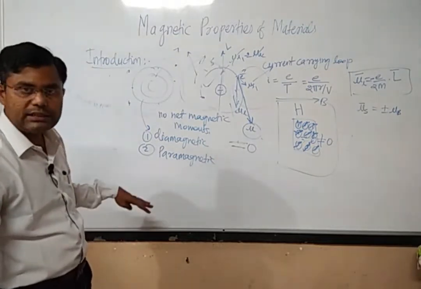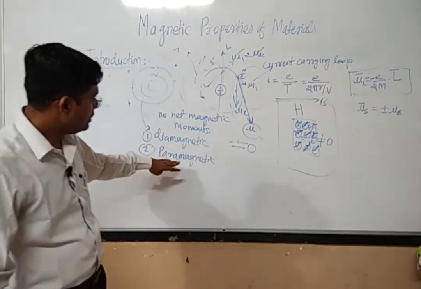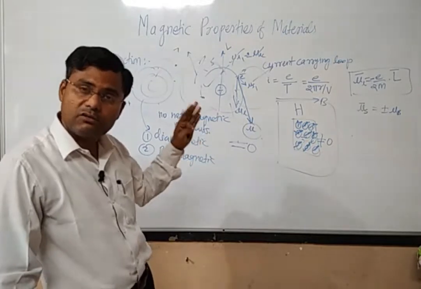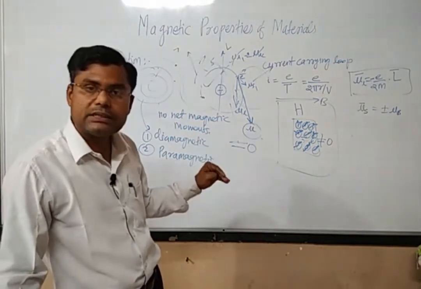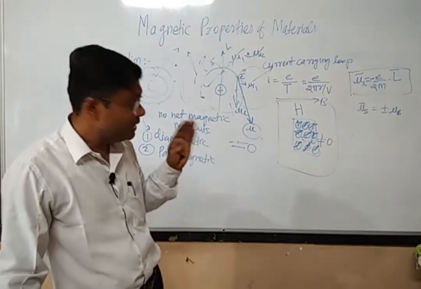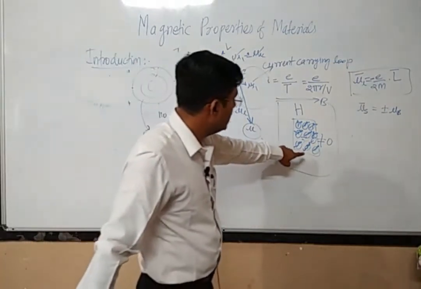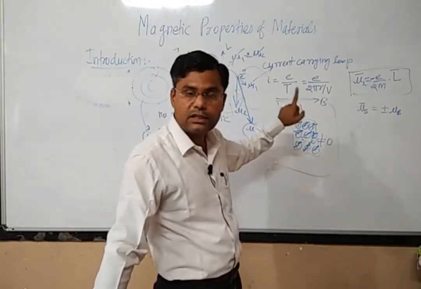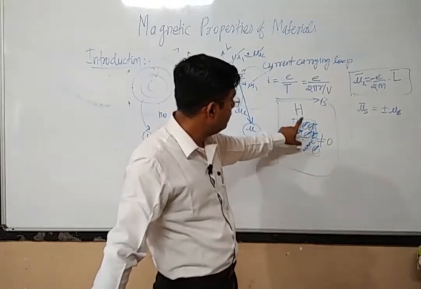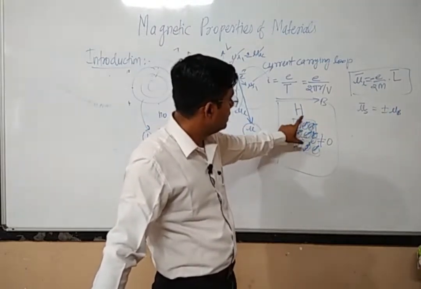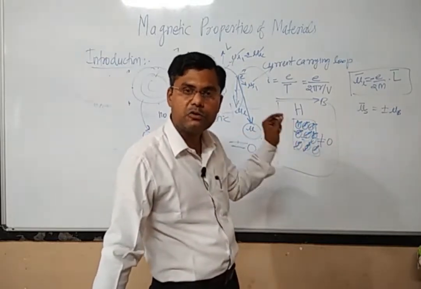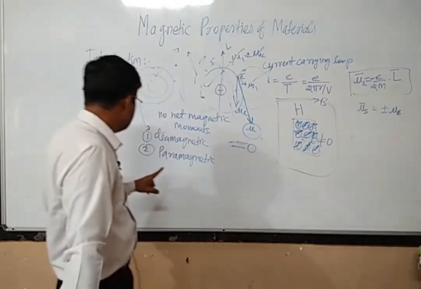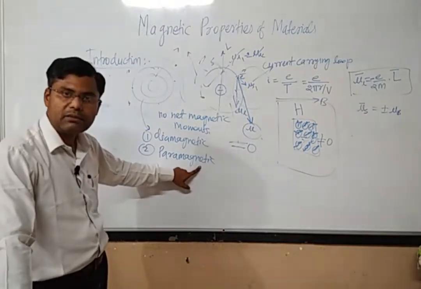There are other materials for which the resultant magnetic moment is not equal to zero, but because of the thermal agitation it appears that the resultant is zero. Still, if we keep this material in the external magnetic field, it will show that the resultant of all the atomic magnets is not exactly equal to zero. It has some small positive value. Such materials are called paramagnetic materials.